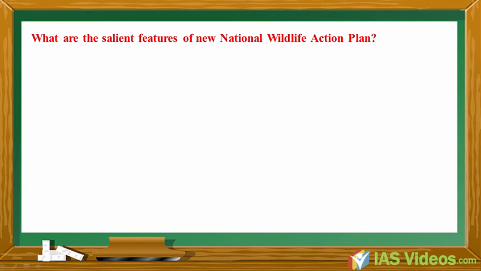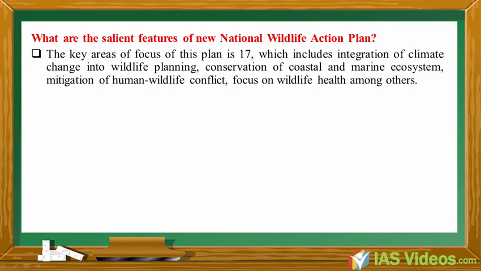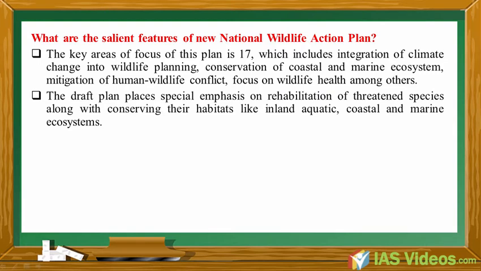What are the salient features of the new National Wildlife Action Plan? The key areas of focus of this plan are 17, which include integration of climate change into wildlife planning, conservation of coastal and marine ecosystems, mitigation of human-wildlife conflict, focus on wildlife health among others. The draft plan places special emphasis on rehabilitation of threatened species along with conserving their habitats like inland aquatic, coastal and marine ecosystems. Ban on certain activities.